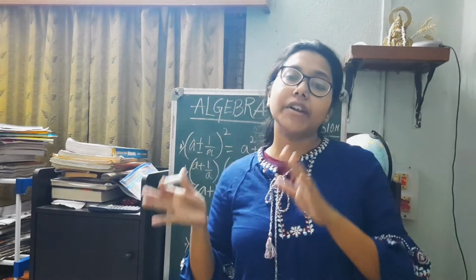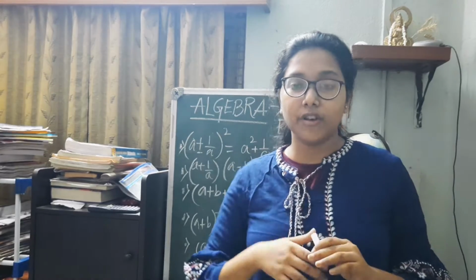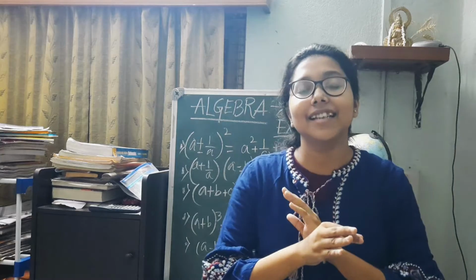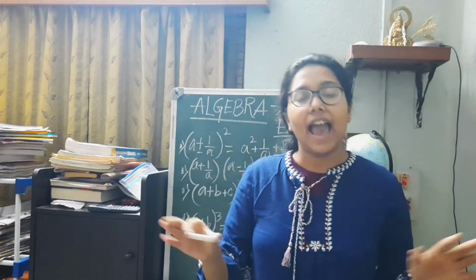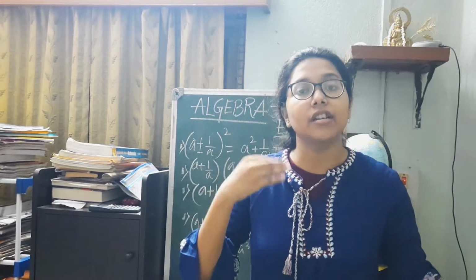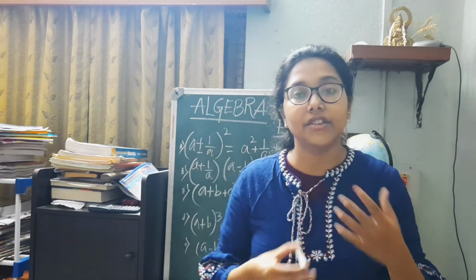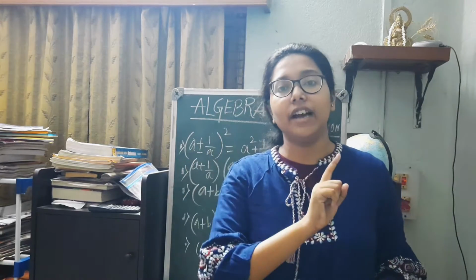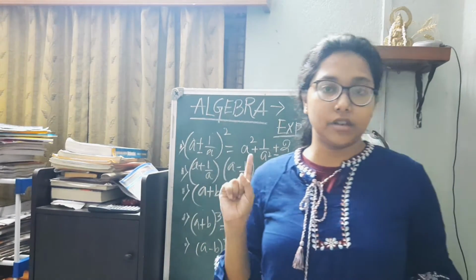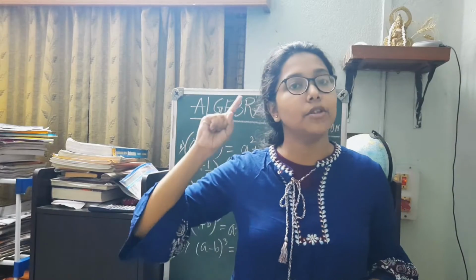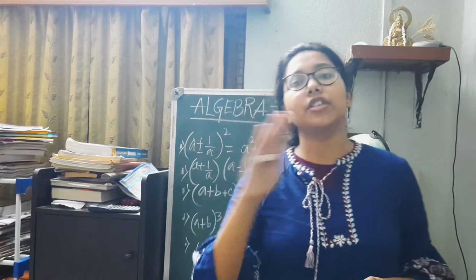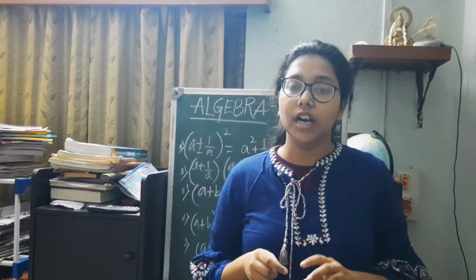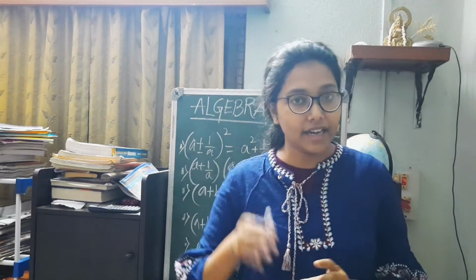So now what is an identity? The first most important thing is that an identity is applicable for any and every value. It is a special case of an equation. In an equation there is only one value which satisfies the given equation, there are not multiple values. But when it comes to an identity, every possible value from minus infinity to plus infinity will be satisfying the identity.